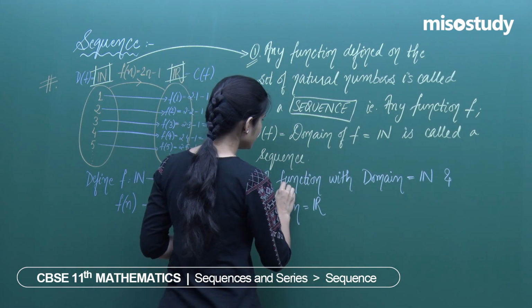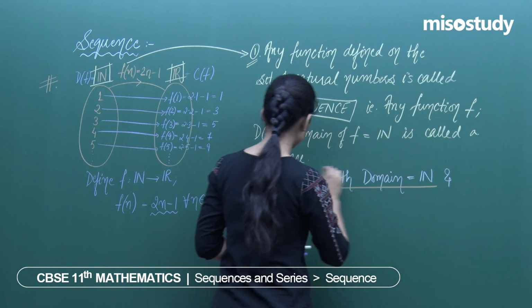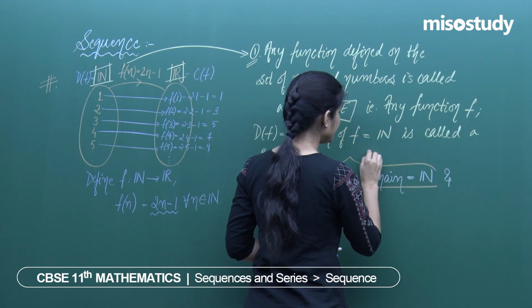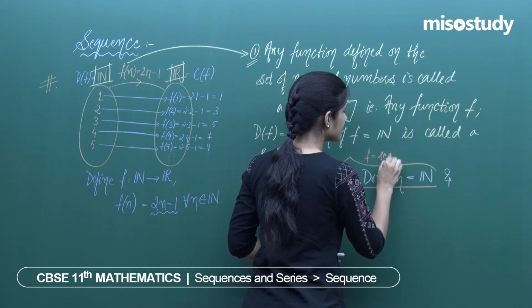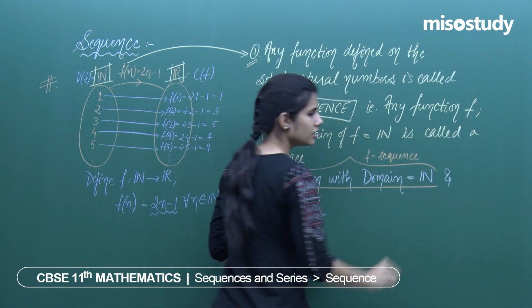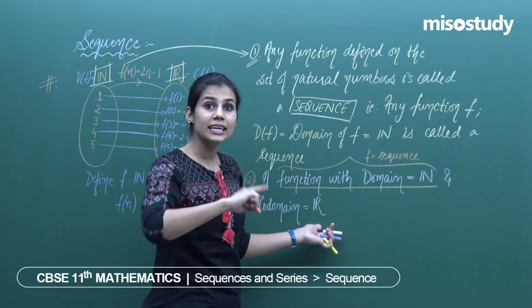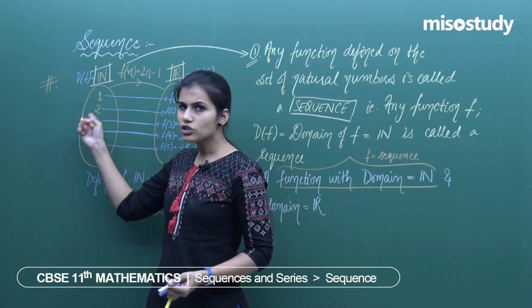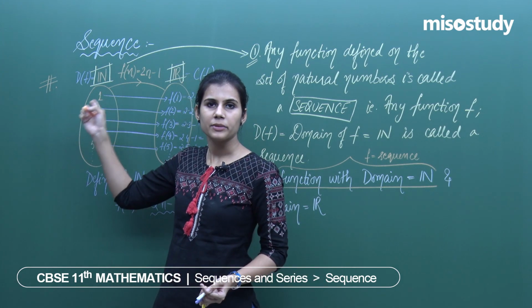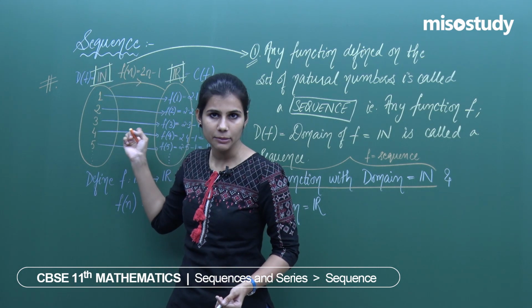Till here if you see, a function with domain as the set of natural numbers, this much means that f is a sequence. But if the codomain is the collection of all reals, that means the images of all the natural numbers under f are going to be real numbers.